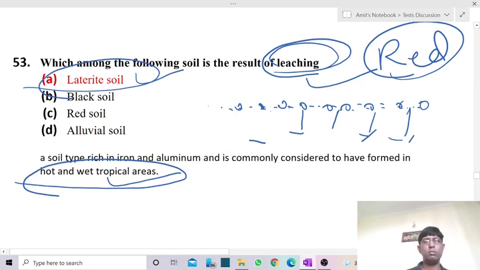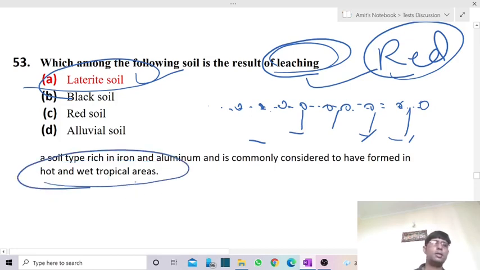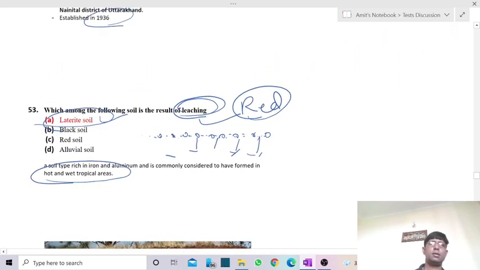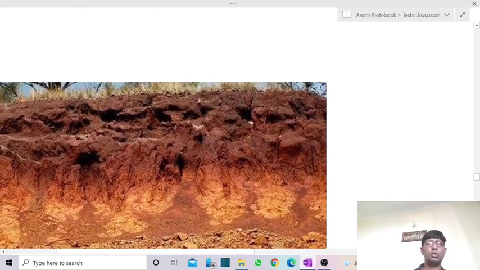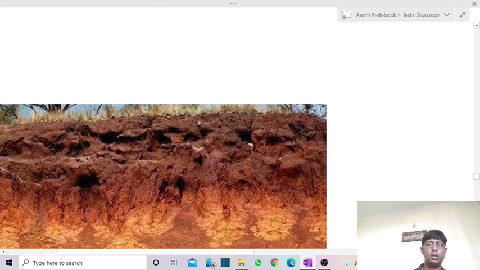So with more rainfall, there only we can witness the process of leaching. It is found in regions which are hot and wet. This is the leached soil, of course. It is not much good for vegetation.